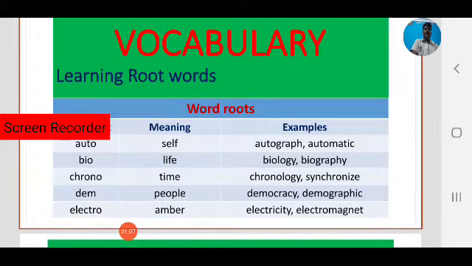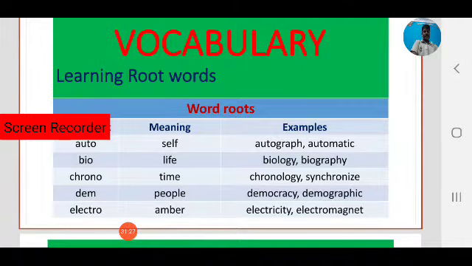Okay, next, dem, that is a root word. Dem means people, democracy, demographic, like demo means people. By learning the root, we can learn many words. Demography, demographic.